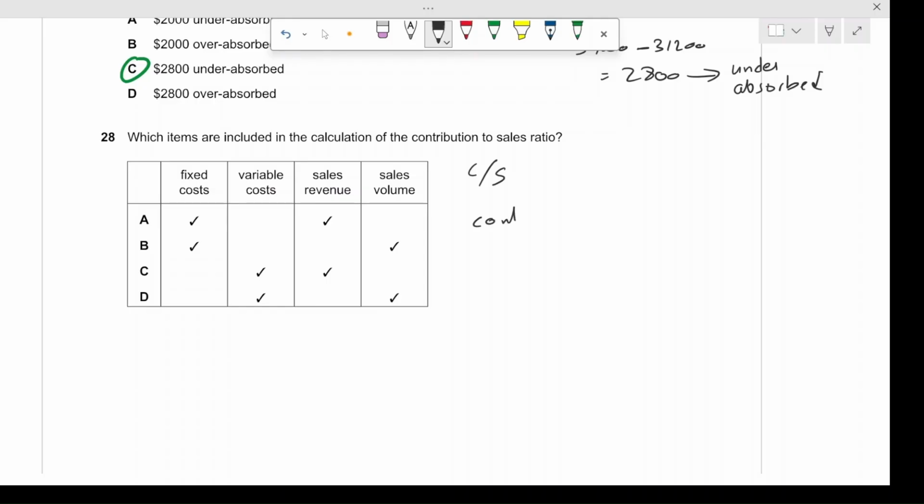So these are the items being used: variable costs and sales revenue. Nothing else is used, not fixed costs nor sales volume. So the correct answer is option C. I hope you understood this one.